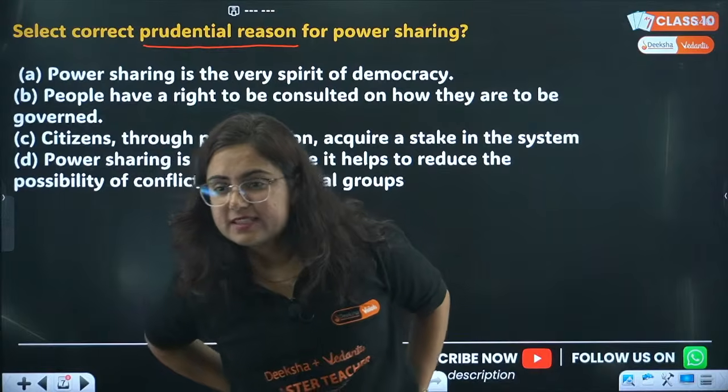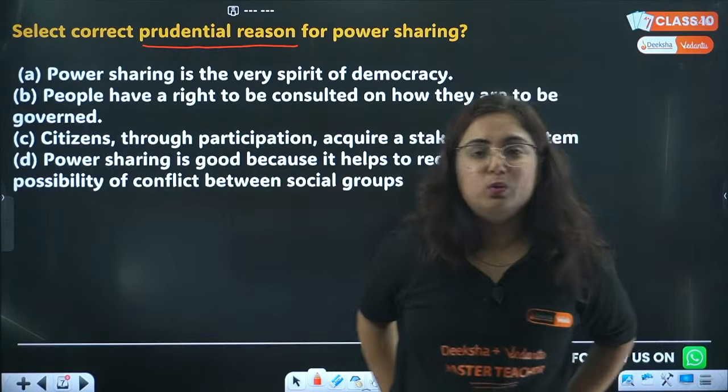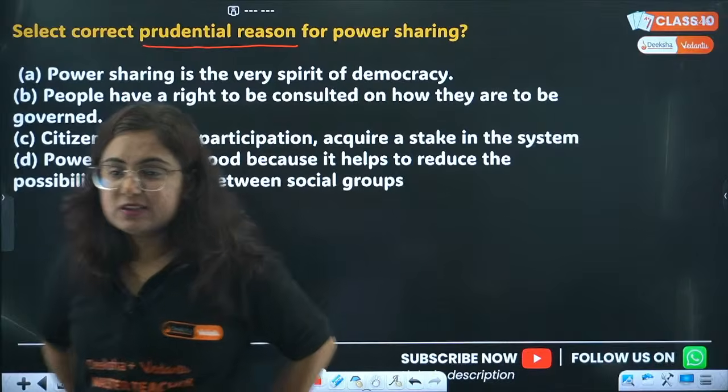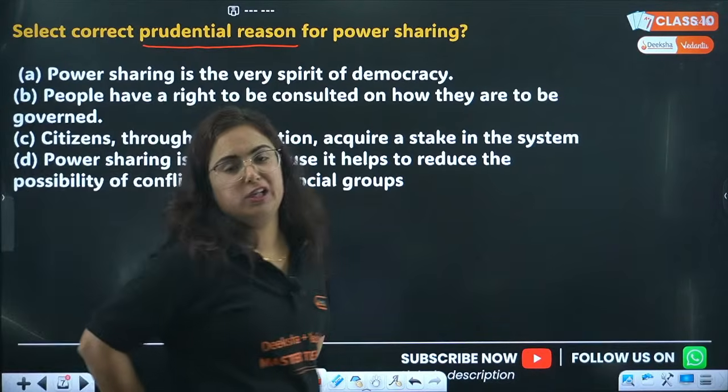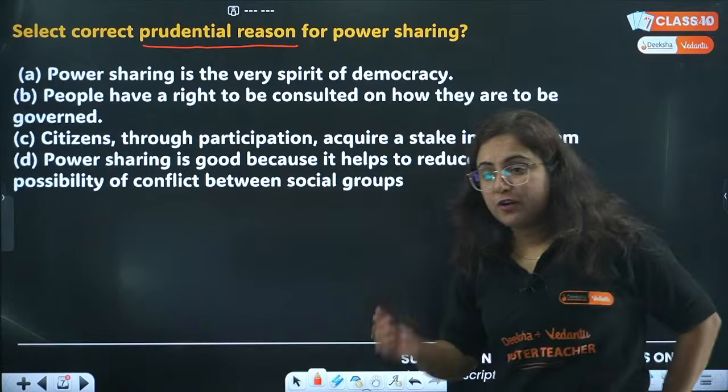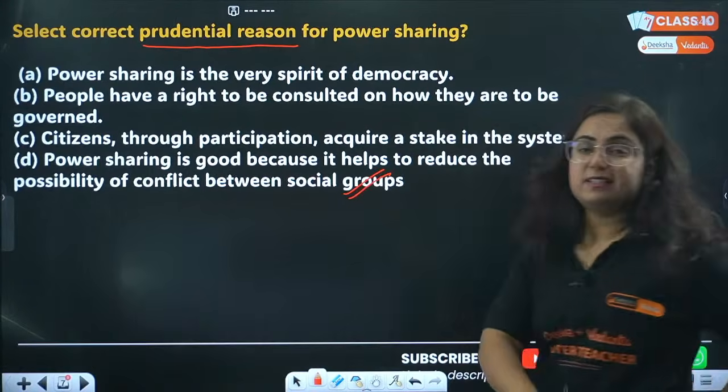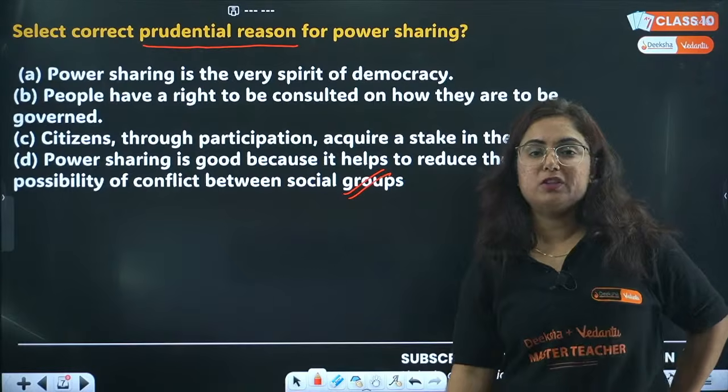I can see your answers. Anyone who can challenge the answer of Sumitra and other students out here? Reduce conflict between social groups. Yes, the first and the important reason is that it reduces the conflict between social groups.